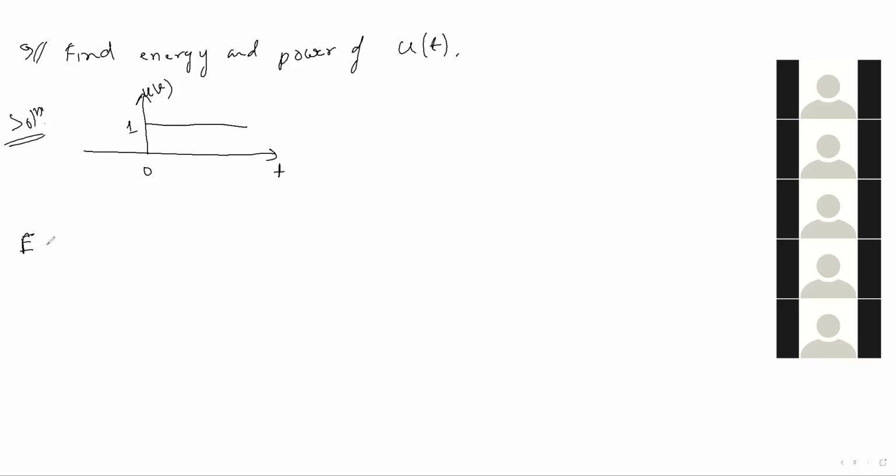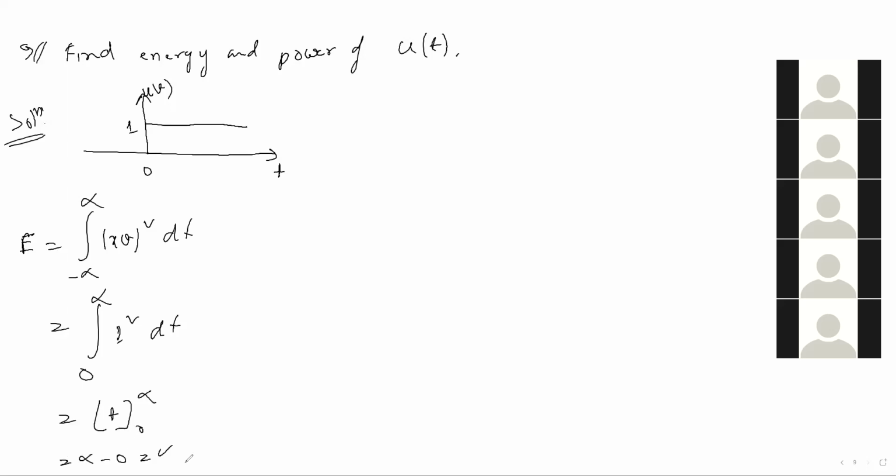Find the energy first. Since this is a continuous time signal, energy will be minus infinity to infinity of x of t whole square dt. We can neglect minus infinity to 0 because it is a unity step signal. Or you can write 0 to infinity, this x of t will be 1 only, 1 square dt. That gives t from 0 to infinity, infinity minus 0 equal to infinity. So we have got E equal to infinity.